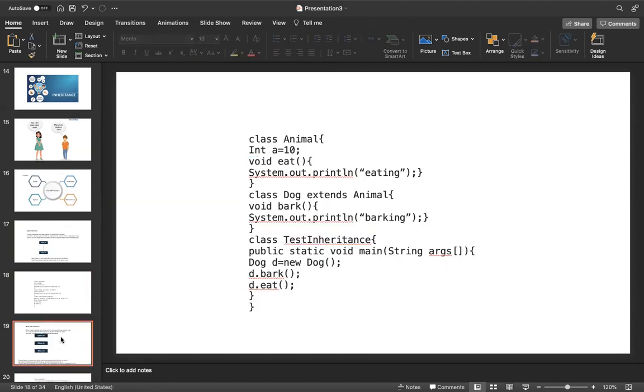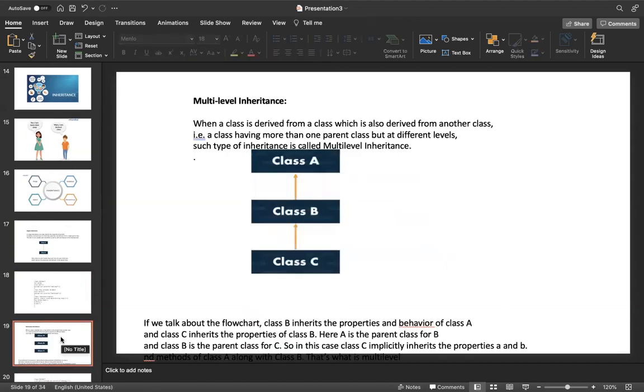The next level of inheritance is multi-level inheritance. What is multi-level inheritance? If there are multiple levels of inheritance, say 3 classes, more than 2 levels, then we call it multi-level inheritance.